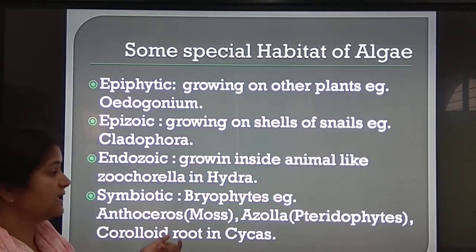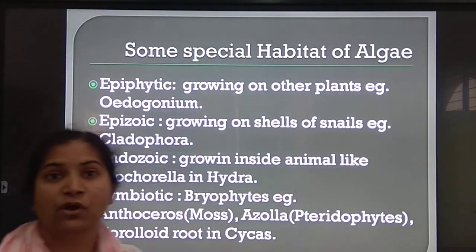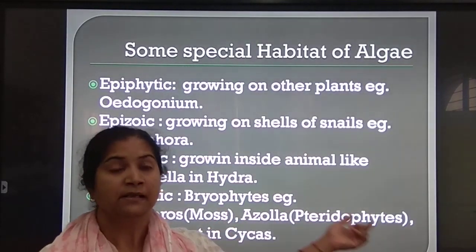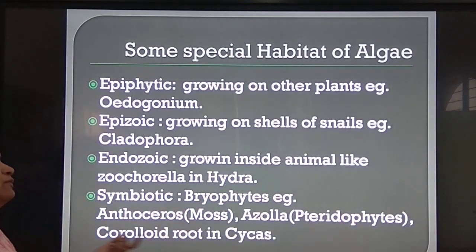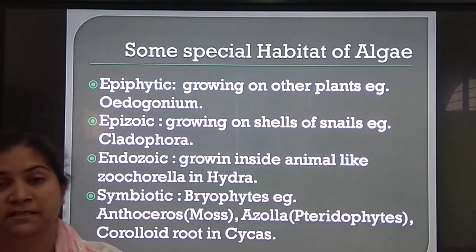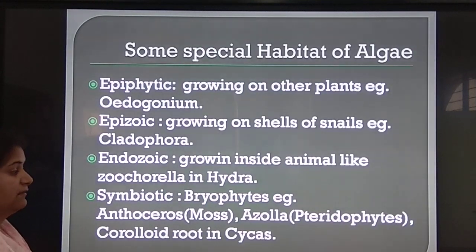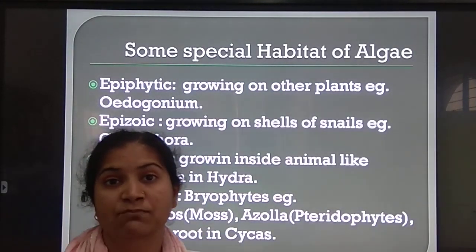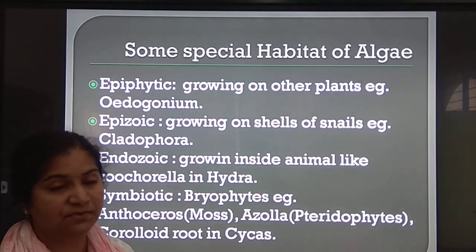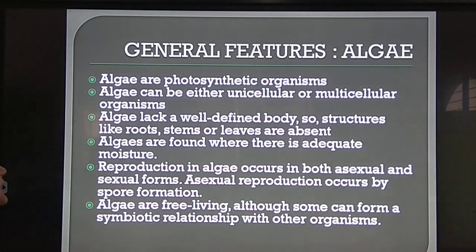Symbiotic algae means in bryophyte, for example, Anthoceros, mosses. In the Anthoceros moss, the algae is present. Azolla in the pteridophyte, algae is found in symbiotic association. Coralloid roots in cycas. In the particular root part, the algae is present with the cells of the cycas gymnosperm. So algae is found in symbiosis with other organisms. Mutually beneficial relationship.